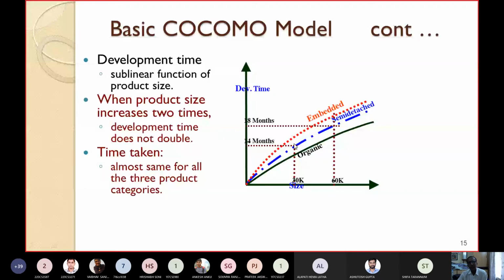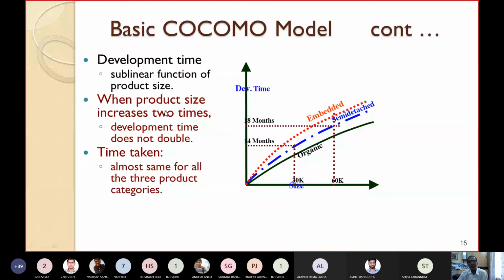So if the size increases, then the development time also increases, in a sublinear function. So the development time is a sublinear function of the product size. If the size increases, the development time is also increased. It is a sublinear function of the product size. So what do you mean by this sublinear function? The meaning of sublinear function is like this, ma'am.